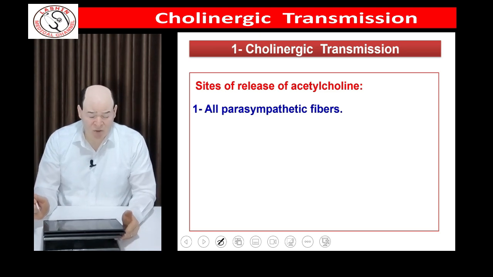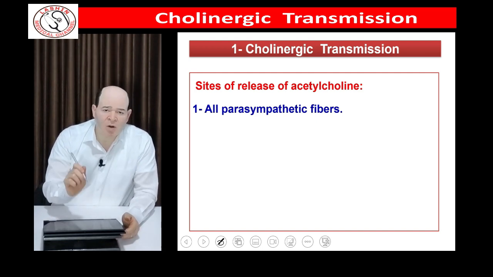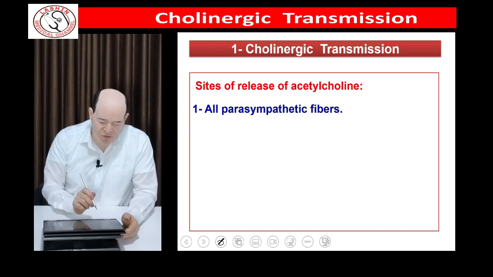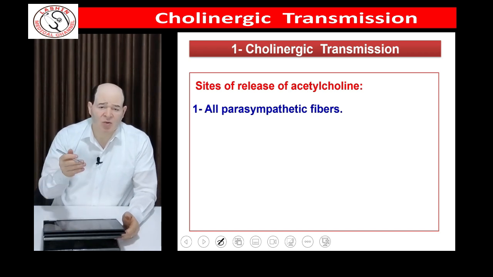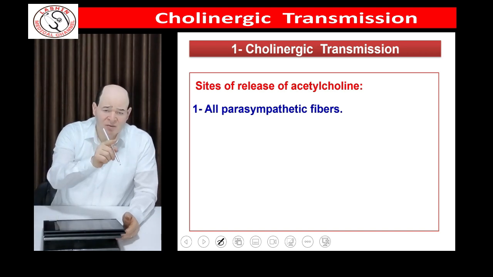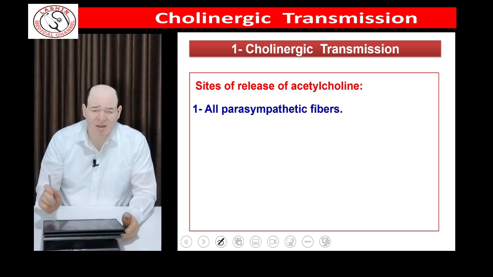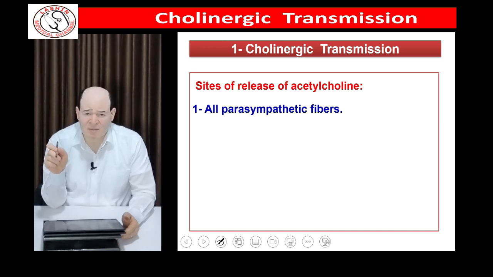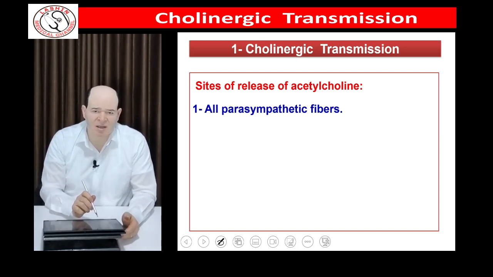The first important topic in cholinergic transmission is to know the sites where acetylcholine works as a chemical transmitter. First is all parasympathetic fibers. As we know, the course of the autonomic, whether in the sympathetic or parasympathetic, consists of preganglionic, then the ganglion, then the postganglionic. The chemical transmitter inside the parasympathetic, whether in the ganglion or the postganglionic, is acetylcholine.